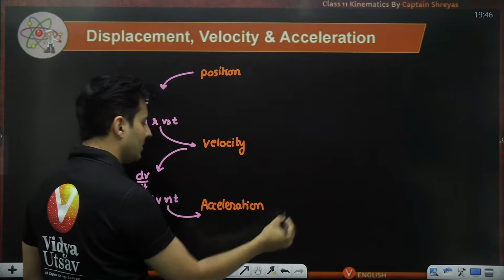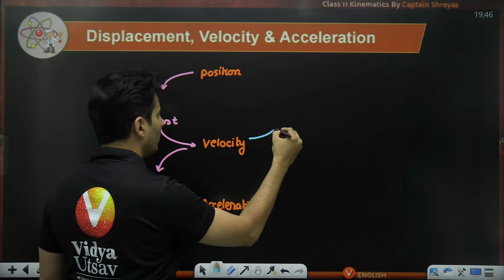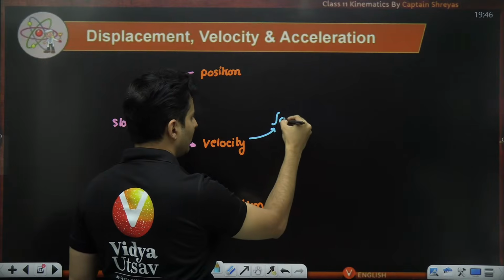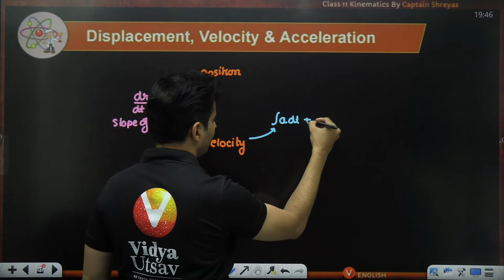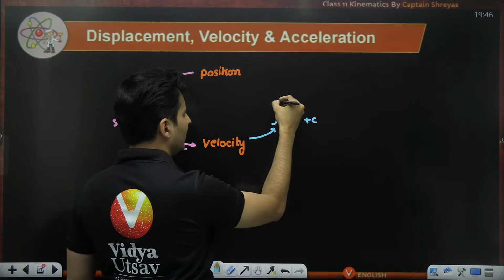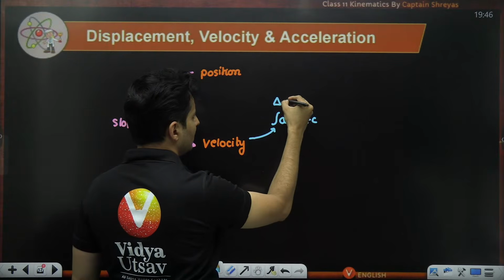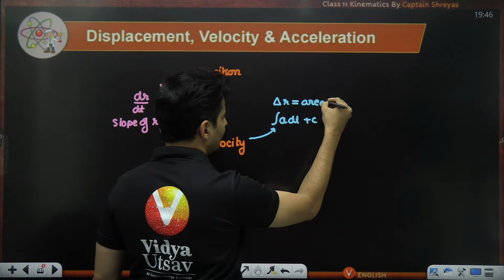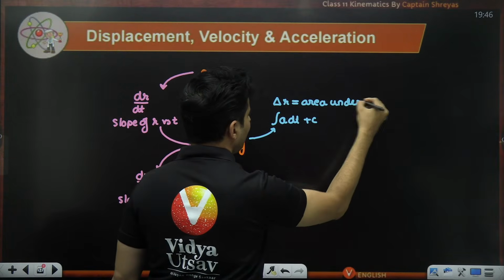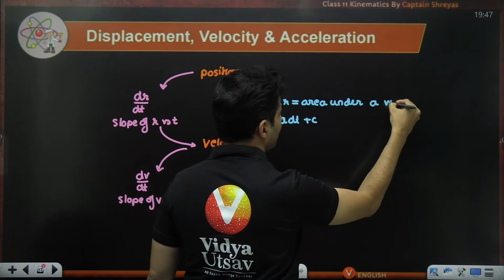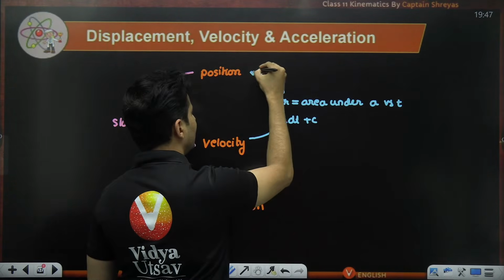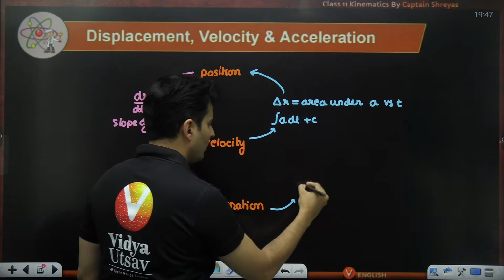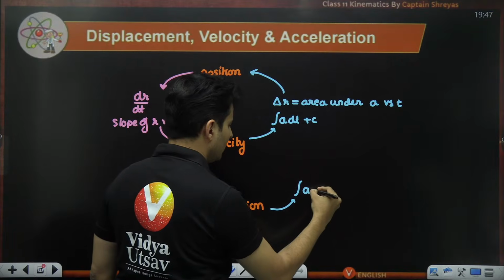The exact opposite, from acceleration to velocity, you integrate acceleration with respect to time plus c. Also, the change in velocity is nothing but the area under the acceleration versus time graph.